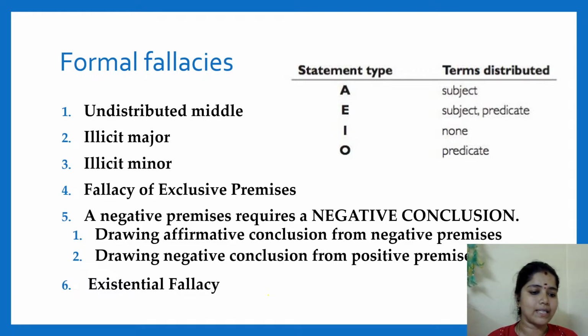Okay, now we will go on. These are the rules, and these are the different formal fallacies that will occur. These are the different types of formal fallacies: undistributed middle, illicit major, illicit minor.